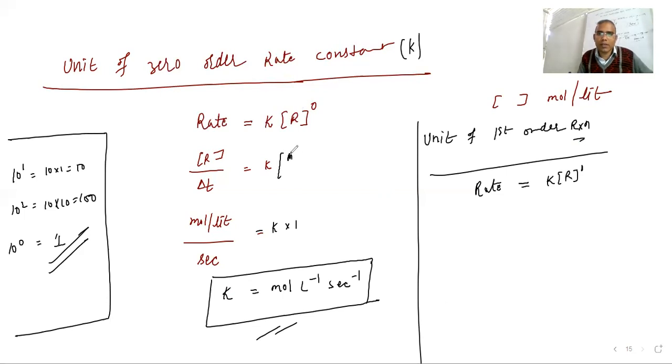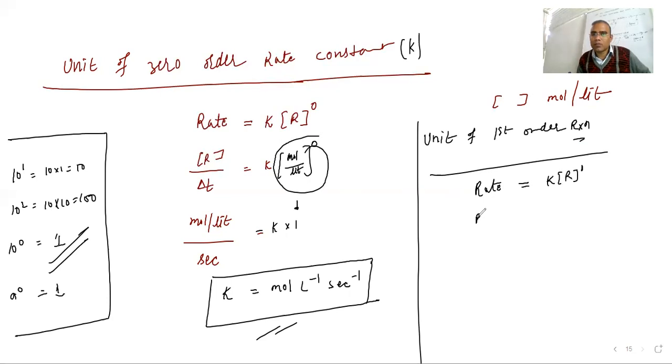See here, what is there? Mole per liter was there, there is no doubt about it. R means mole per liter, but here the power is 0, na? So this becomes 1, because anything with power 0 is going to be 1 only. So as a whole term it becomes 1, na? Okay, but in this case rate means what?